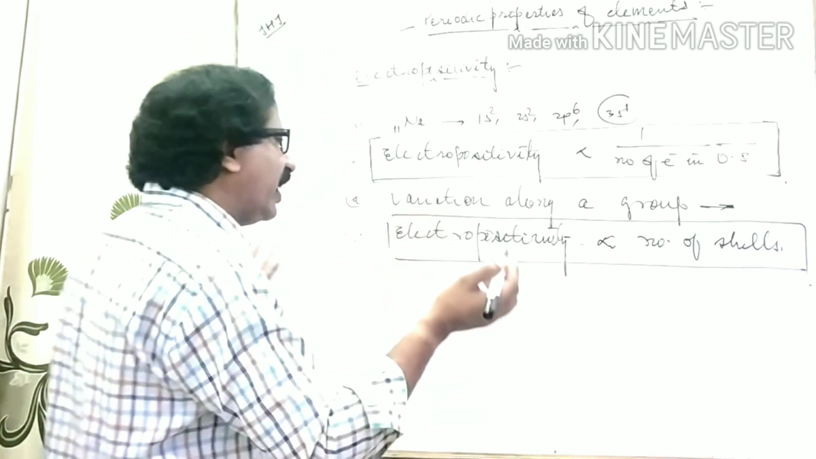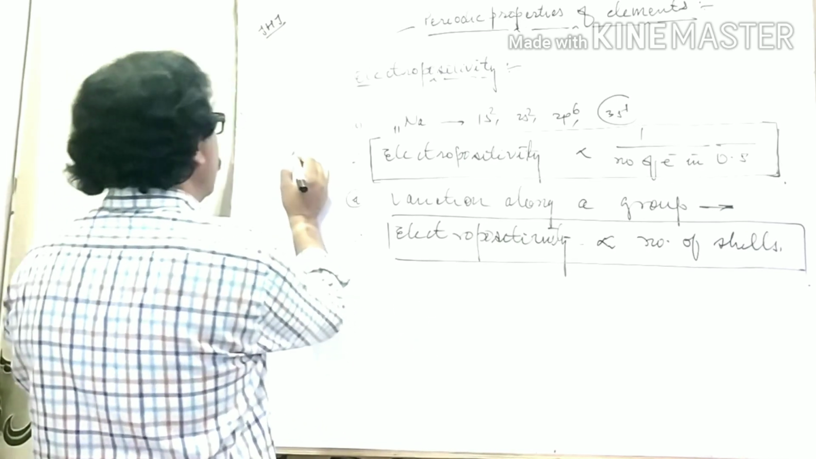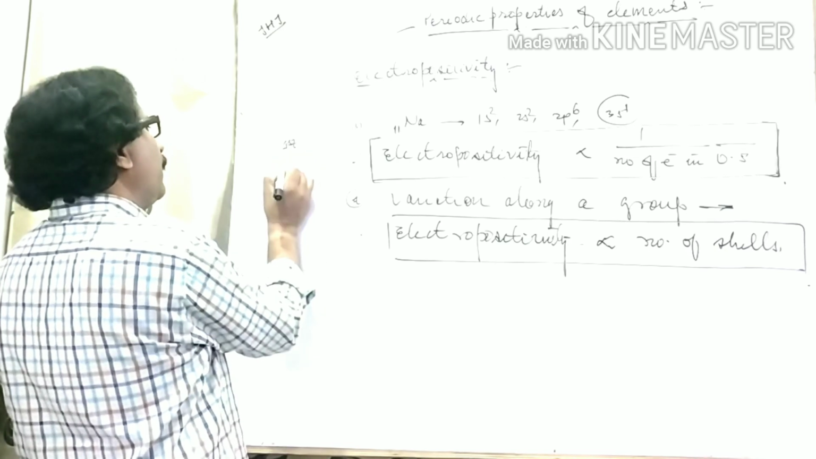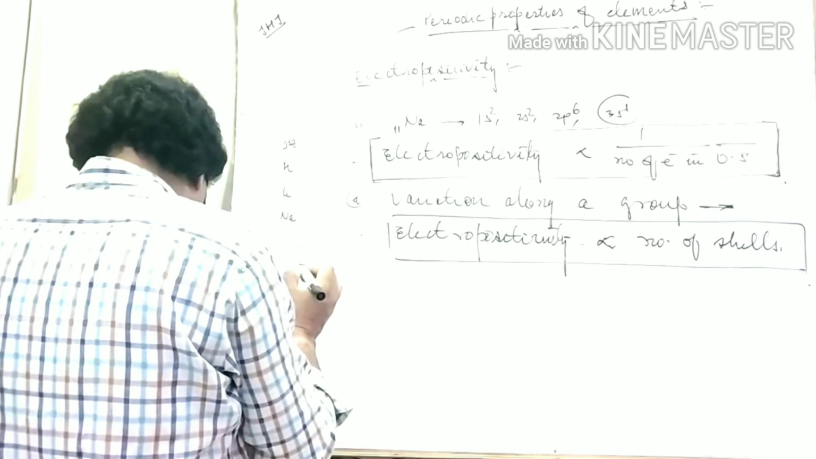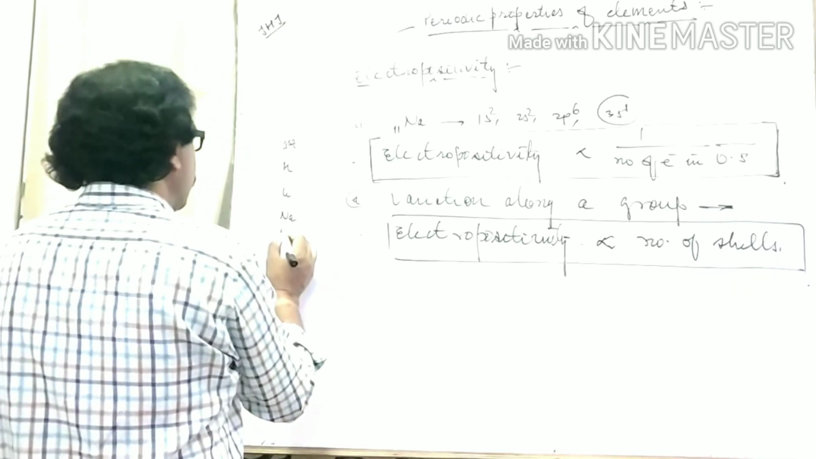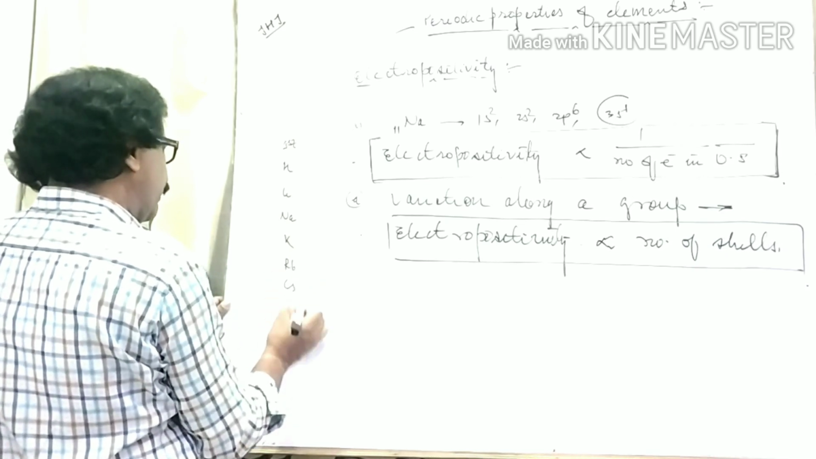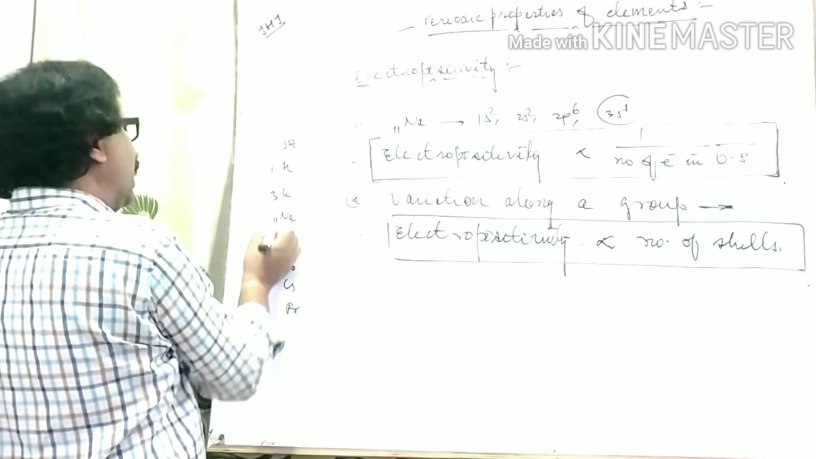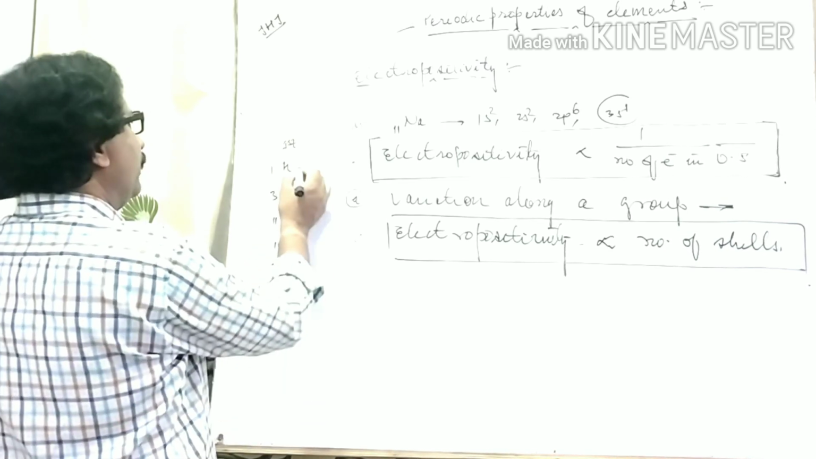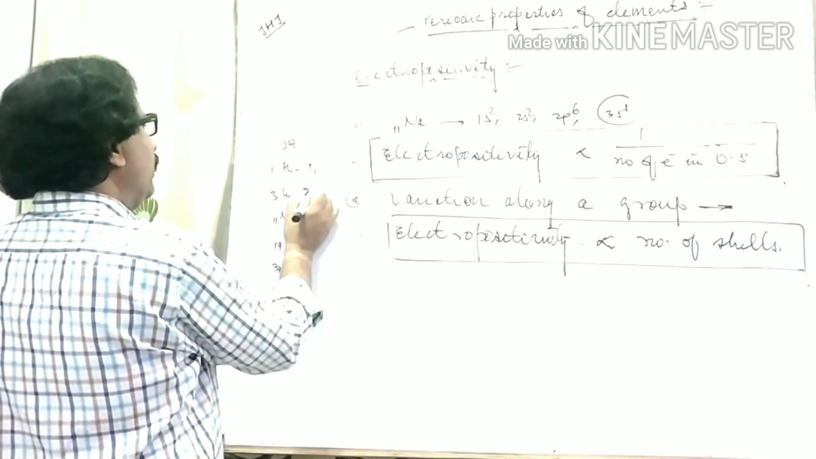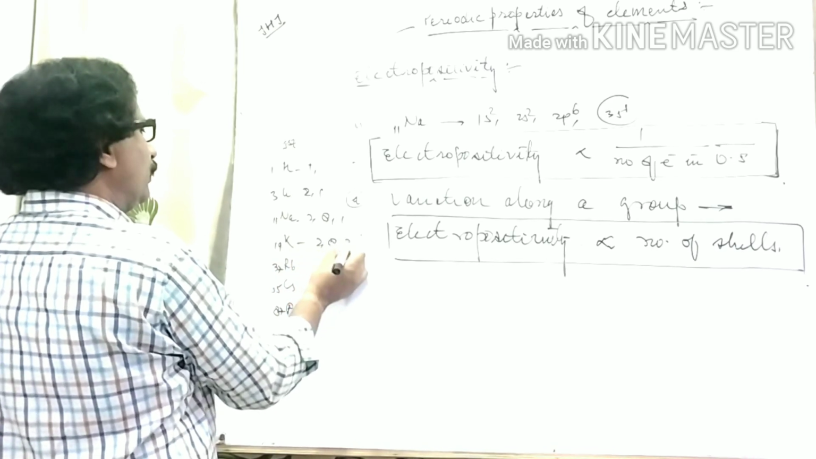We want to explain one example related to this. For the first group: hydrogen, lithium, sodium, potassium, rubidium, cesium, francium, with atomic numbers 1, 3, 11, 19, 37, 55, 87. Hydrogen has one shell, lithium two shells, sodium three shells, potassium four shells.